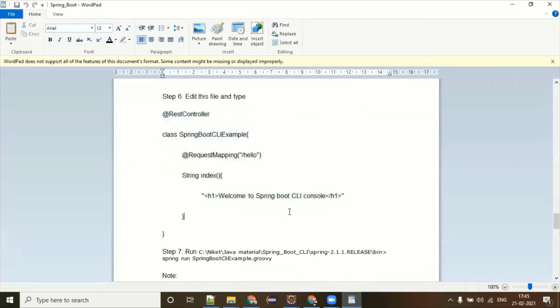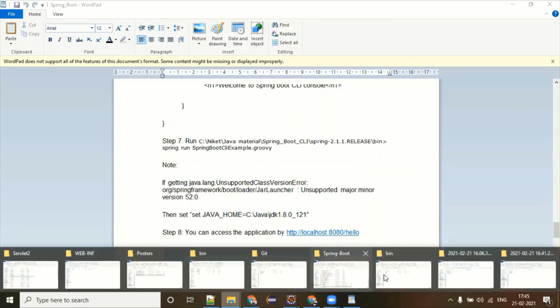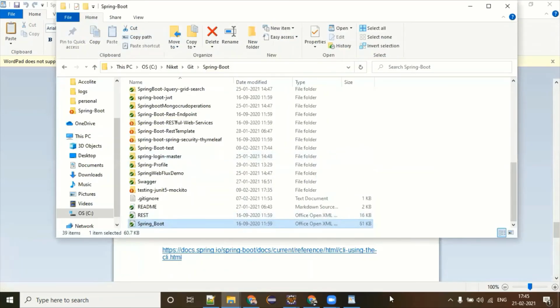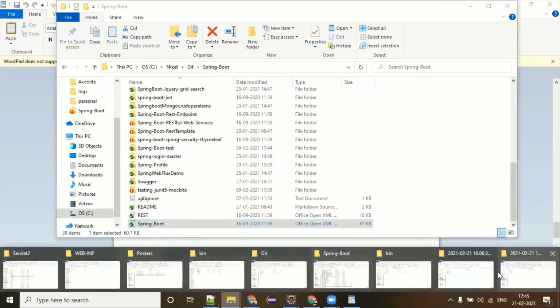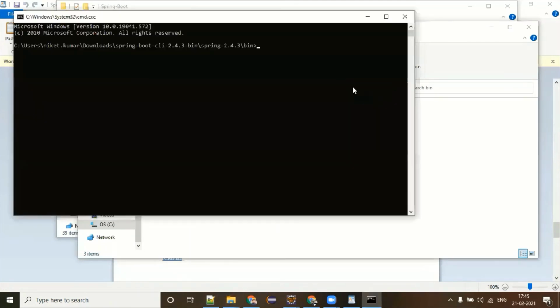What my next step says is you just need to run this particular file. So let me open the command line from this location, and I'm saying spring run hello.groovy. That's all.